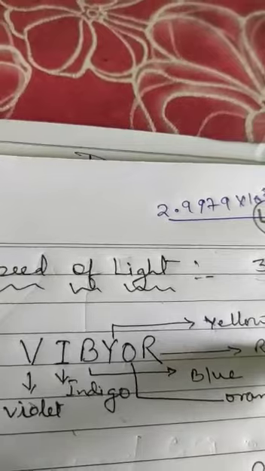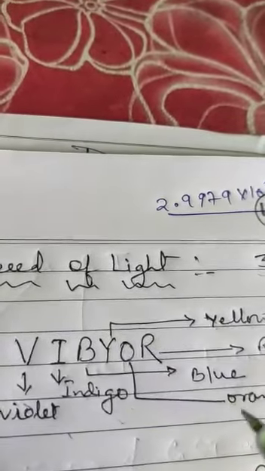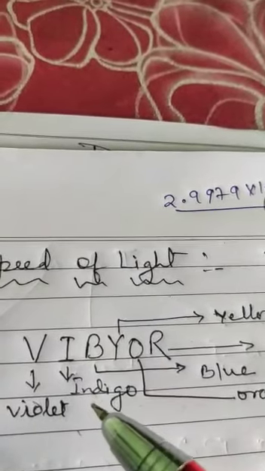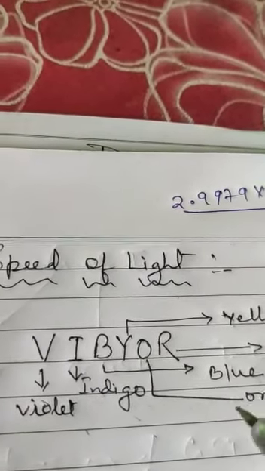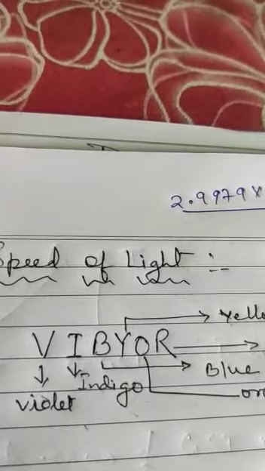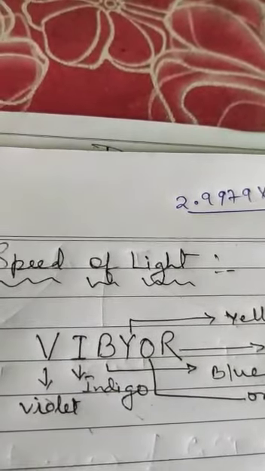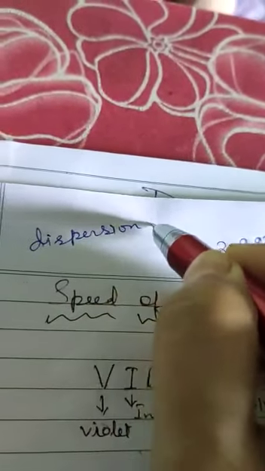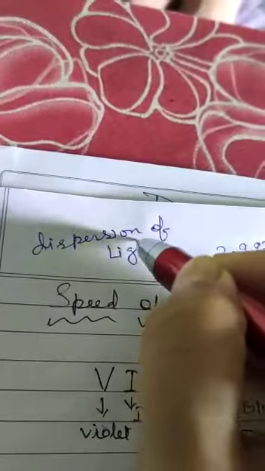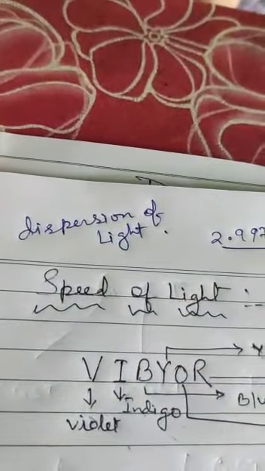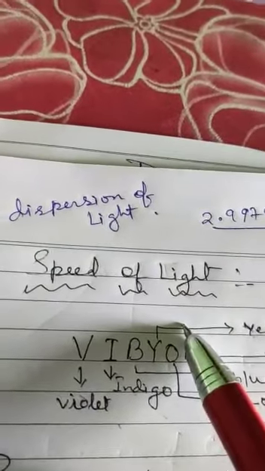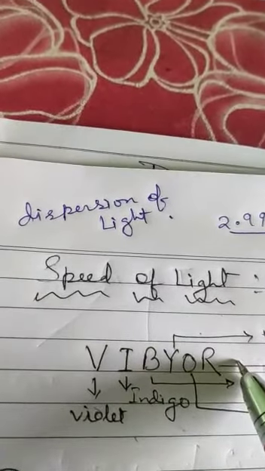This phenomenon of splitting of white light into several colors is called dispersion of light. Once again, the phenomenon of splitting of white light into several components is called dispersion of light.